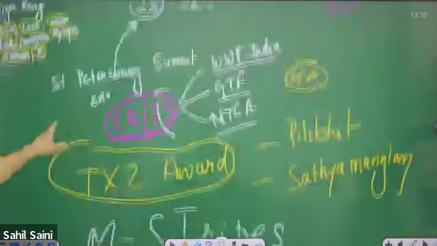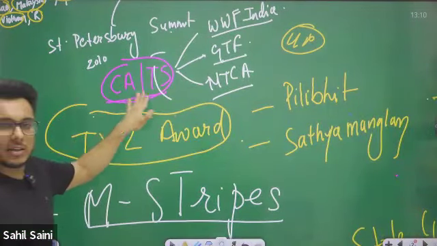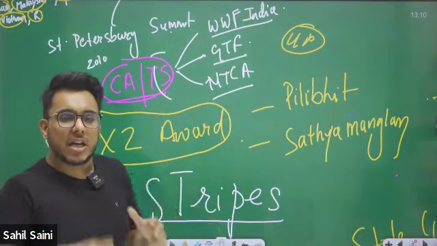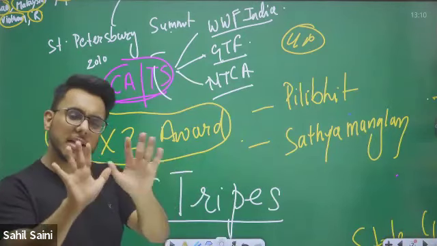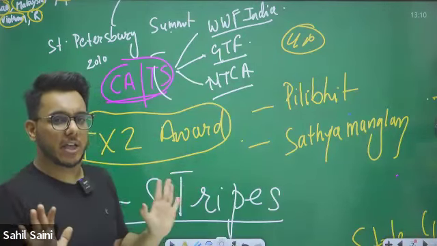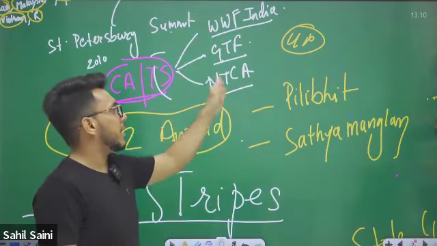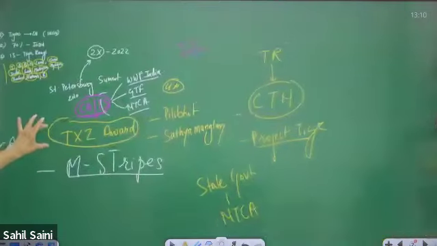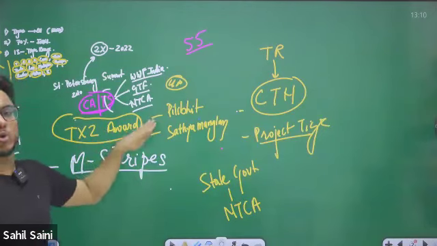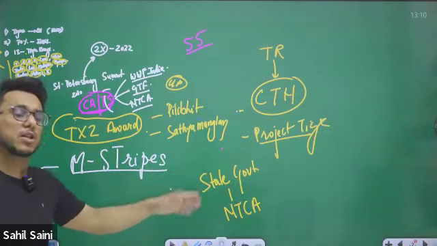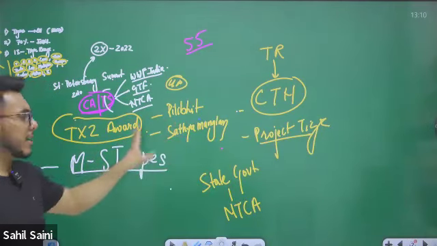Then we have seen the CATS status. CATS accreditation is given to those protected areas which are professionally managed and which have the possibility of conserving the tiger effectively. Who gives the CATS accreditation? WWF India, GTF, and the NTCA. Then there is the TX2 award, given to those tiger reserves or protected areas which have doubled the tiger population. Recently, Pilibhit Tiger Reserve in UP and Satyamangalam in Tamil Nadu have got the TX2 award.